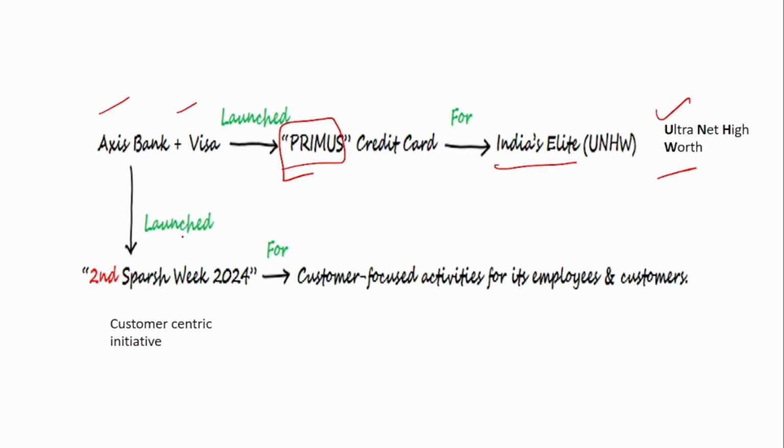Apart from that, Axis Bank has launched the second Sparsh Week 2024. This is a customer-centric initiative by Axis Bank. They conduct activities which are focused on its employees and customers. So remember, Sparsh Week is by Axis Bank, and Axis Bank and Visa together have launched this Primus credit card for high net worth individuals.